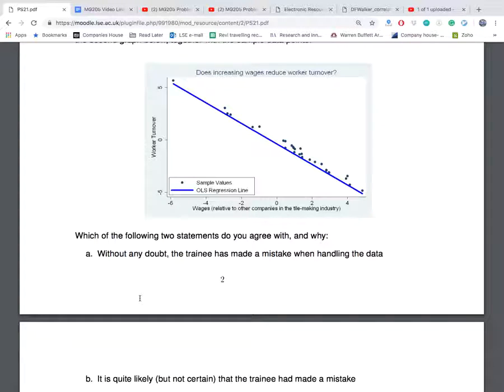Whenever you see a graph like this, you should think of mechanical properties. Are there any mechanical properties being violated in the OLS? Because that's the only way you can come up with whether the OLS was done correctly or not. What are mechanical properties? It's just a recast of the first order condition.